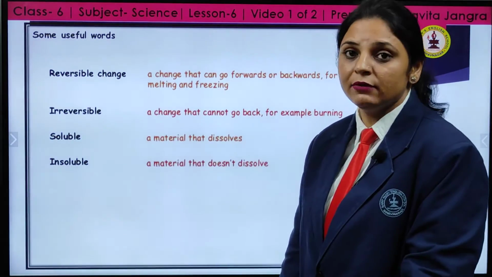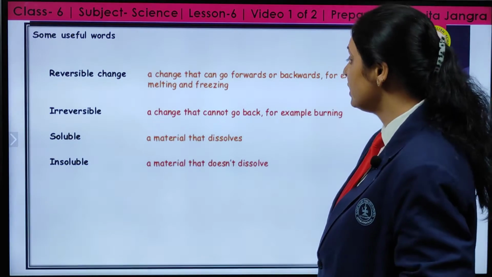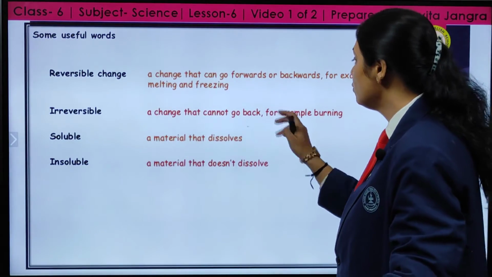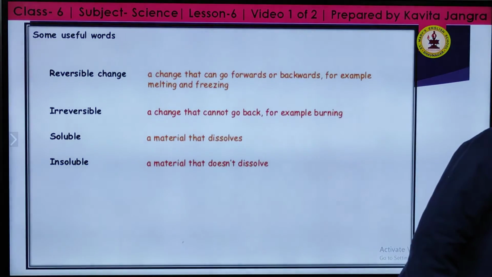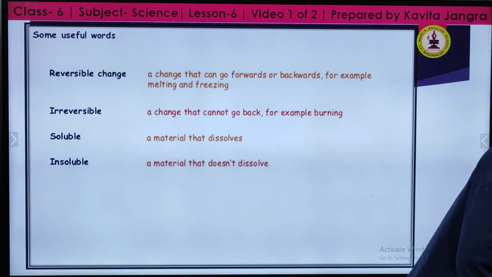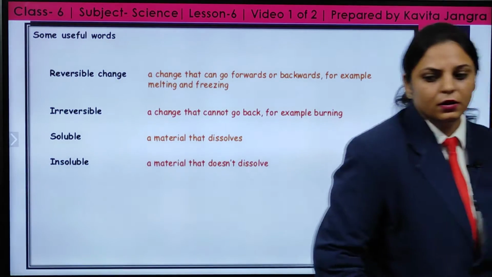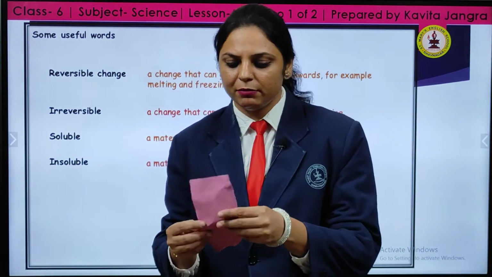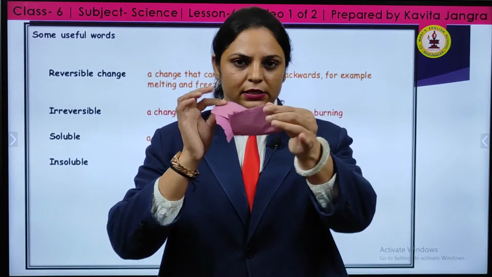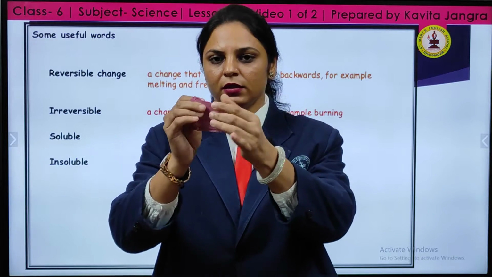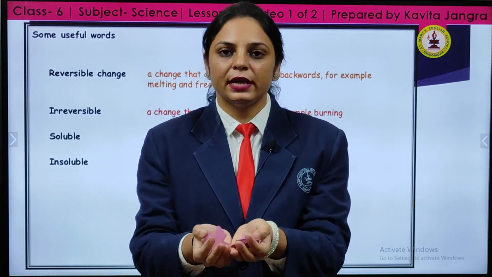Second is irreversible change. Irreversible change is a change that cannot go back, for example, burning. I want to show you one thing: I have a paper in my hand. I am tearing this. What do I get?